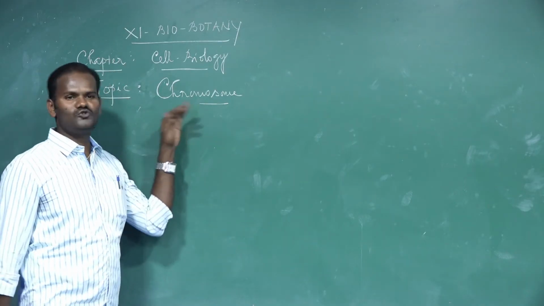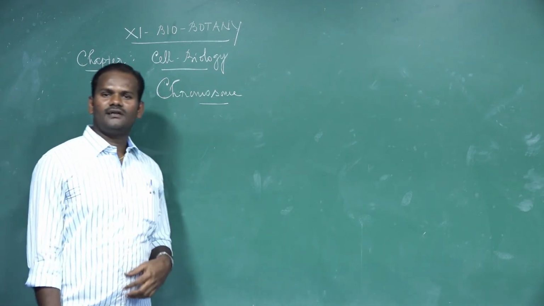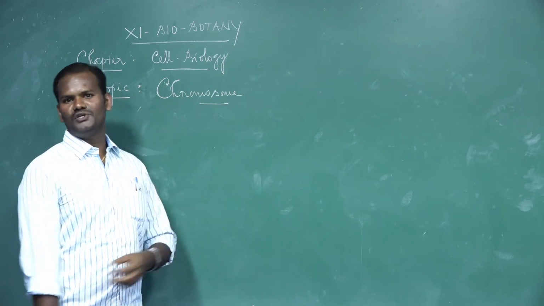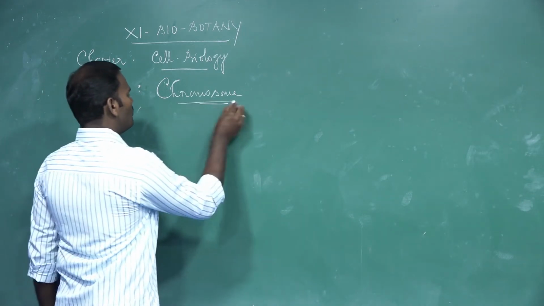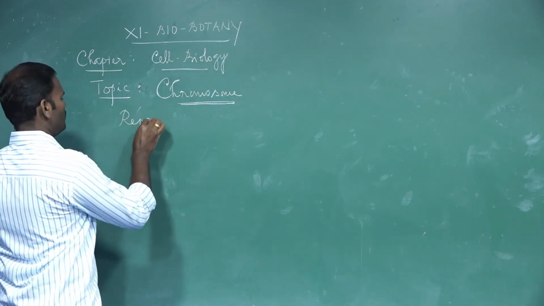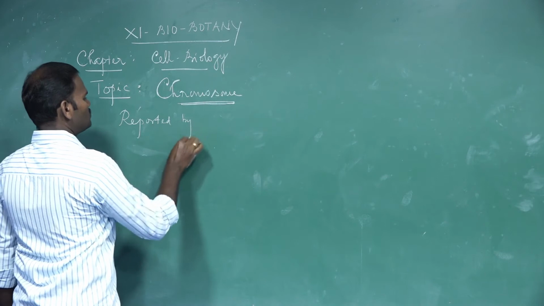Next, chromosome. What is called chromosome? I already pointed out where it originates. It originates from the nucleus. The chromosome was first reported by Strasburger.